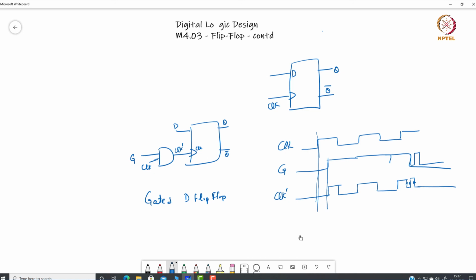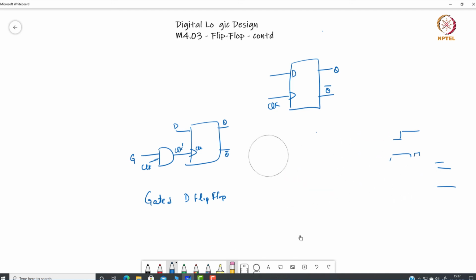The alternative arrangement could be something like this: instead of gating the clock, we can use a chip enable signal.